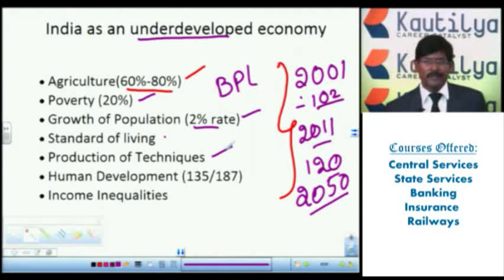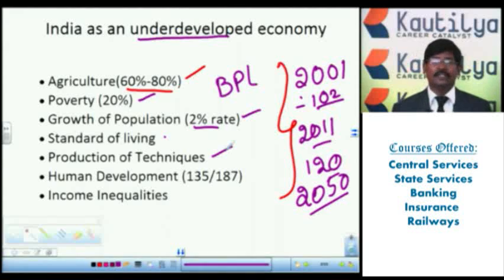So that's why we have to increase the production and productivity of the nation to reach the developed country from the developing one. That's why we have the lack of production techniques in India. The next one, human development index.